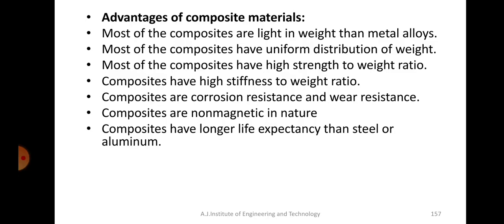Okay, same thing, composites will have high stiffness to weight ratios. Composites are corrosion resistant and wear resistant. This is another important property. They don't get rusted or corroded, so that is why we can use them. They are also non-magnetic in nature, and composites have longer life compared to steel or aluminium. That's because they have very good resistance to corrosion, they are non-magnetic in nature, and they also have longer life expectancy compared to steel or aluminium.